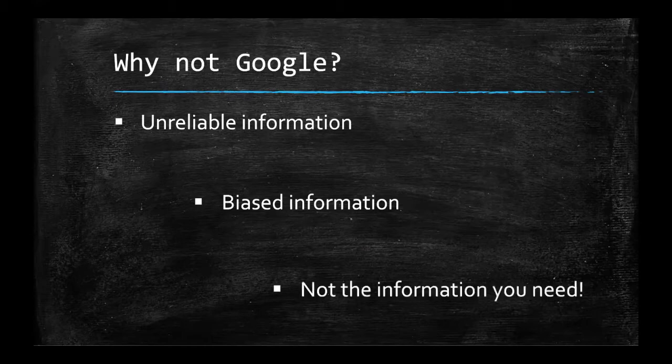Additionally, lots of times the information you find on Google just isn't going to be the information that you need when you're doing college research. It might not go into enough depth on the topic, or it might not be analytical enough to provide the sorts of information that you need when you're writing a college level research paper. So this is where the library comes in to provide reliable and deep analytical resources for your research.